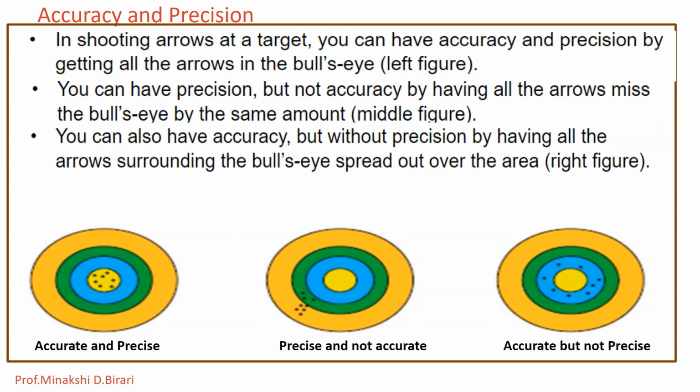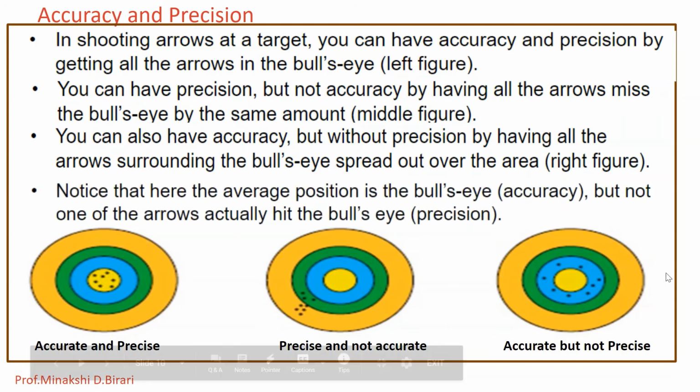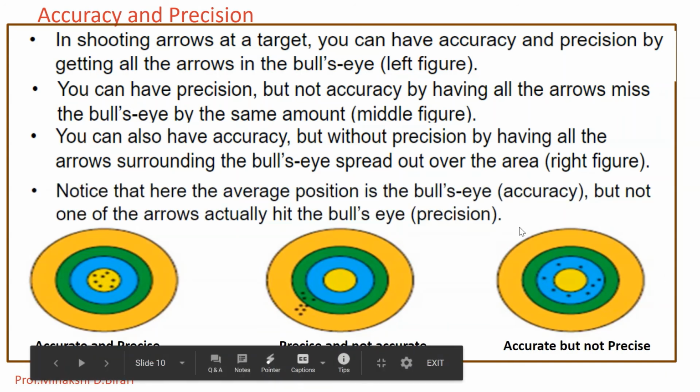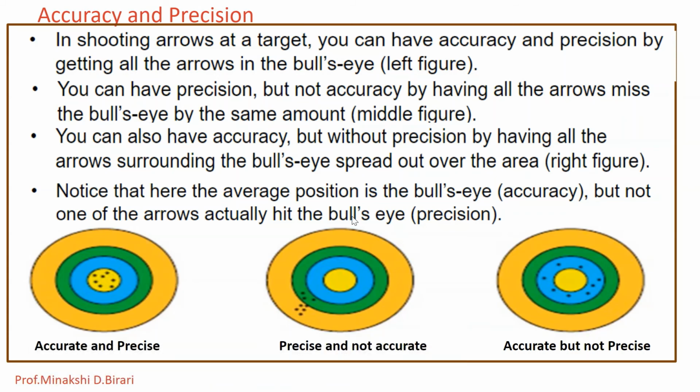Accuracy and precision both are different. Accuracy describes the correctness of the measurements, while precision describes reproducibility of the measurement. In this example, notice that the average position is the bull's eye, that is accuracy, but not one of the arrows actually hit the bull's eye, that is precision.